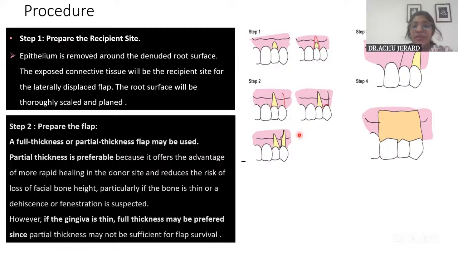Okay. And you can either raise a split thickness flap or full thickness flap depending on the thickness of the gingiva. But it is preferred that a partial thickness flap is raised, so that in the donor side, healing would be better. But in case the gingival thickness is very less, you can go for a full thickness flap also. Okay.